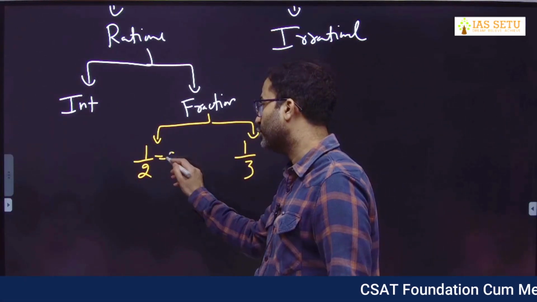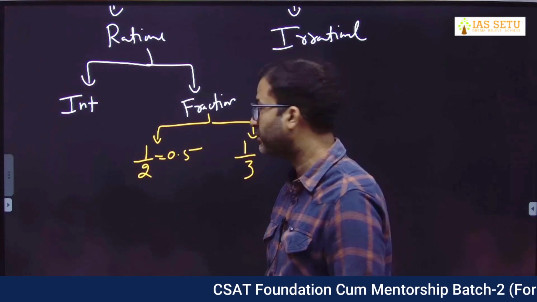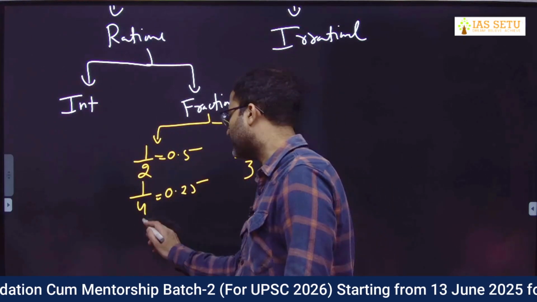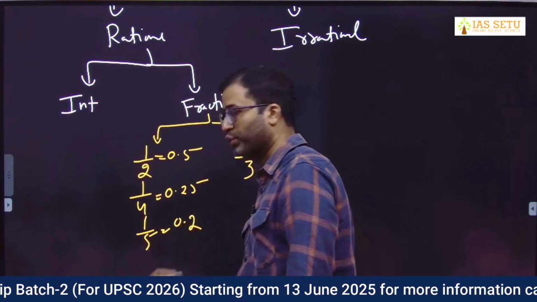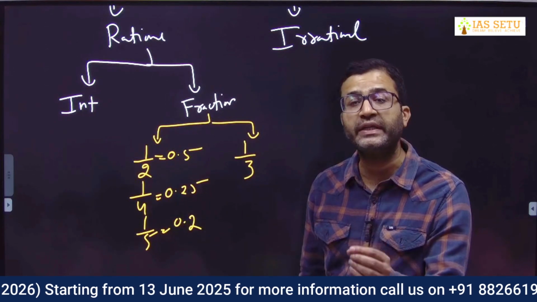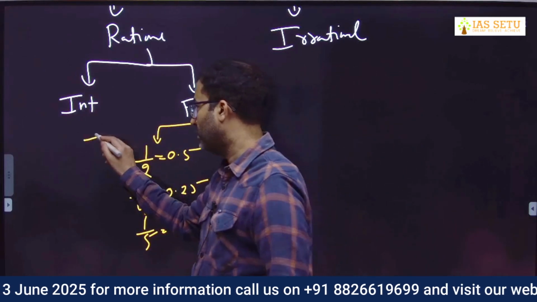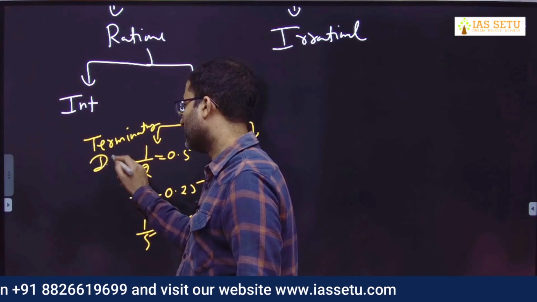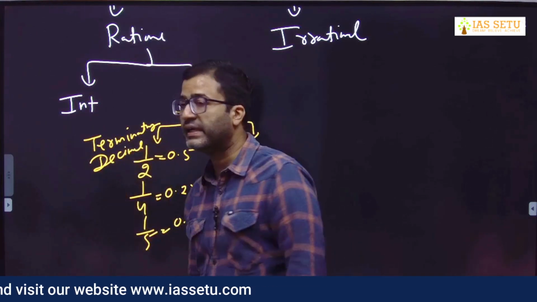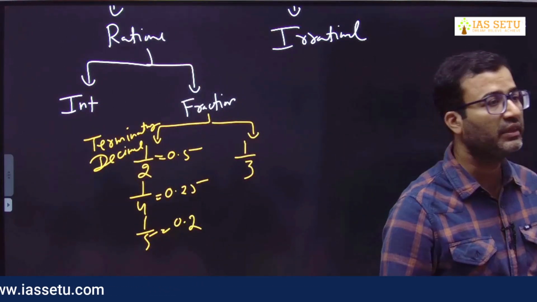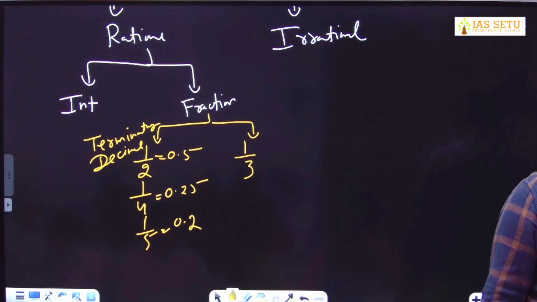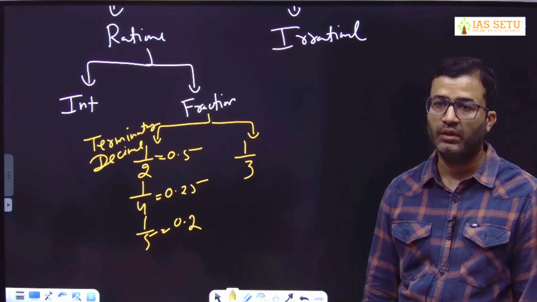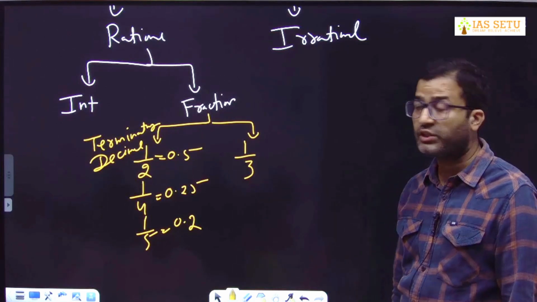What is 1 by 2? 0.5. Similarly, 1 by 4. What is 1 by 4? 0.25. What is 1 by 5? 0.2. These are called terminating decimals. When we convert these in decimal, they terminate. They stop maybe after 1 digit, 2 digit, 3 digit, 5 digit. They stop. Similarly, if you check 1 by 3, what is 1 by 3?